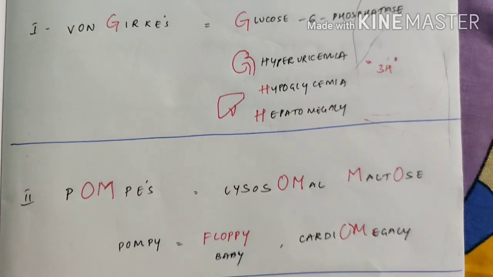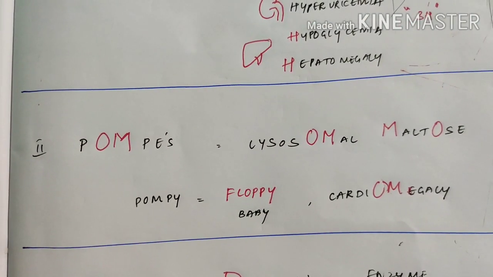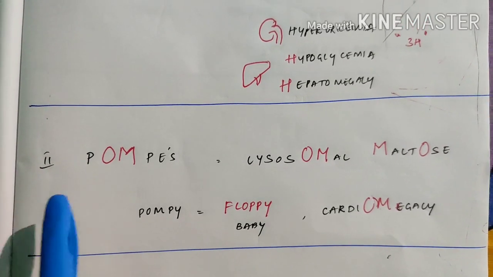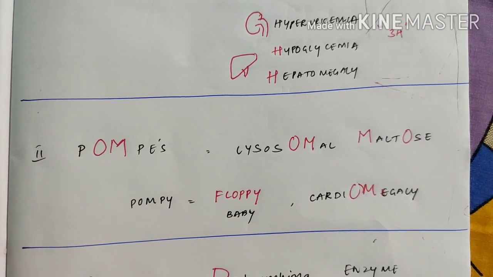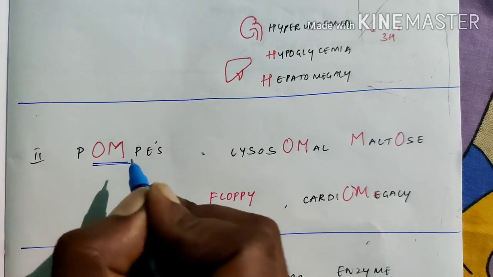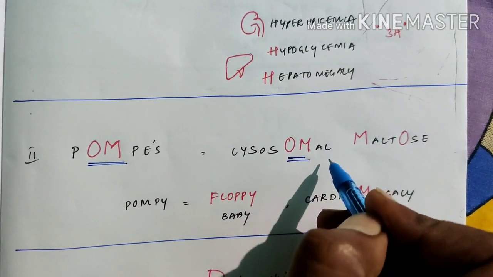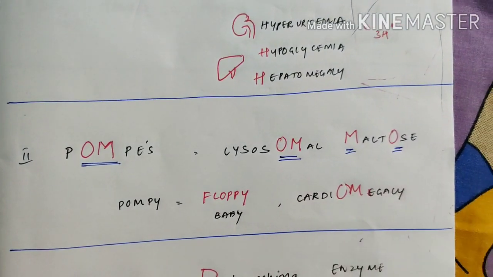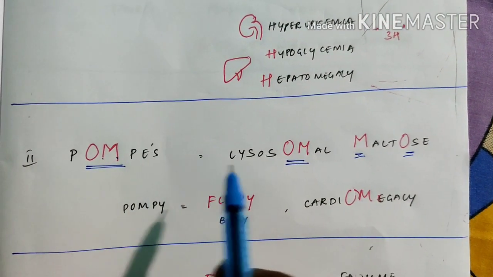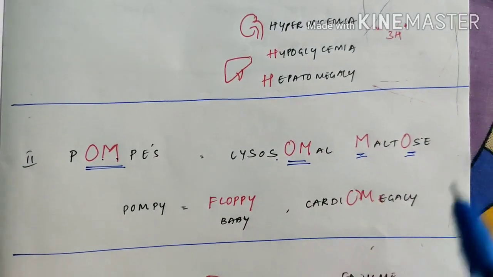Then next we'll go to Pompe's disease. In Pompe's, you see this OM. The same way you remember the lysosomal maltase. With OM, you can remember lysosomal maltase.